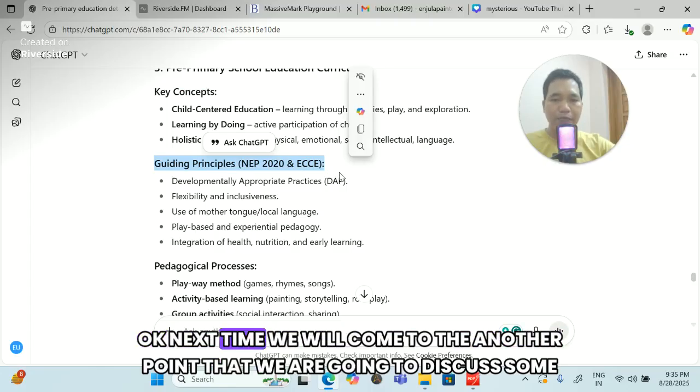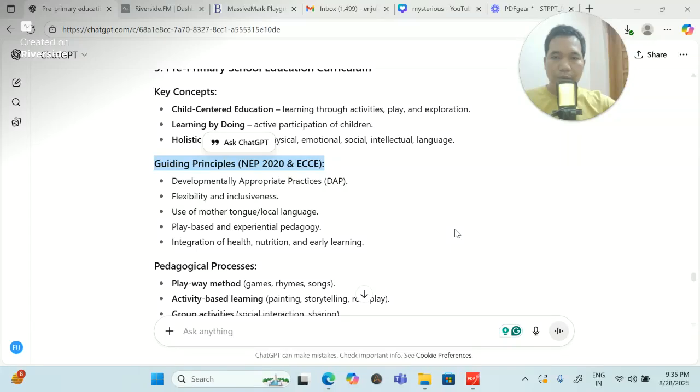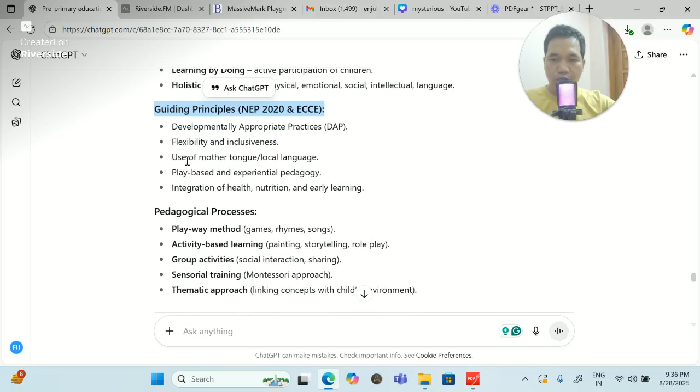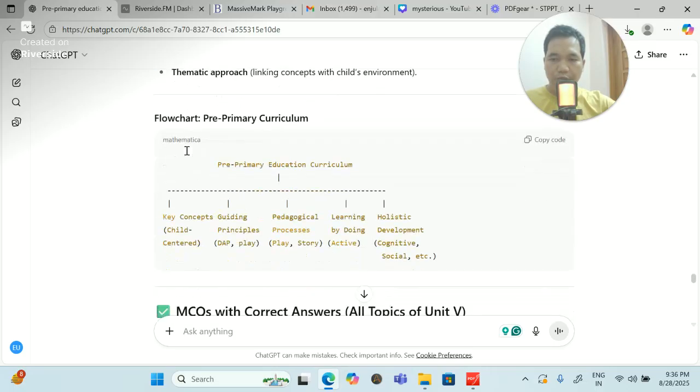Okay, next we'll come to another point that we're going to discuss, some important points. Now coming to some of the important MCQs we'll go through, which I have told here also. If you read through all those things, you can clearly understand what the points are. Now coming to the MCQ, before coming to MCQ, you should know the pre-primary curriculum.